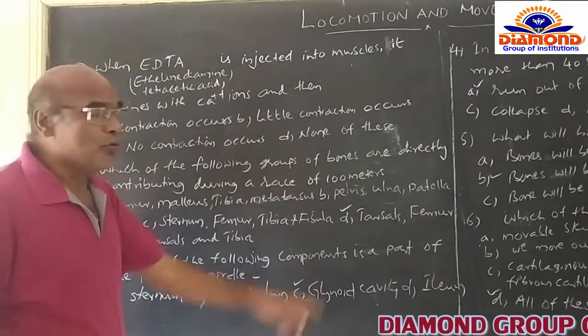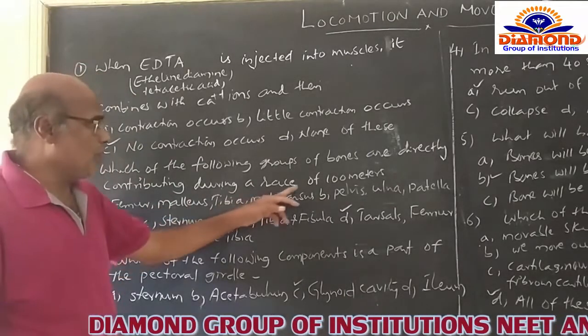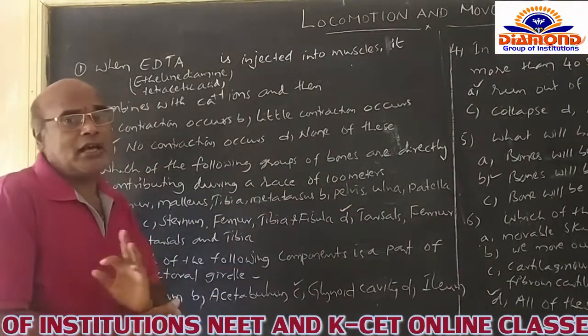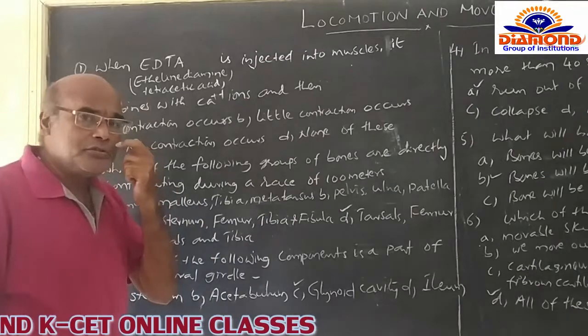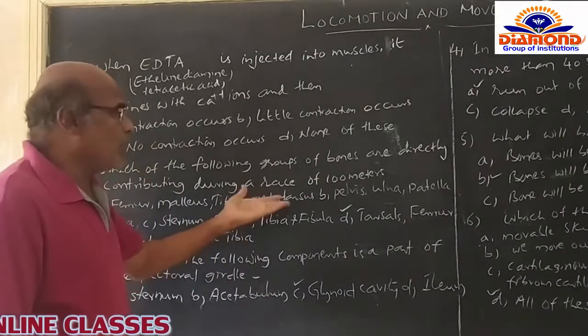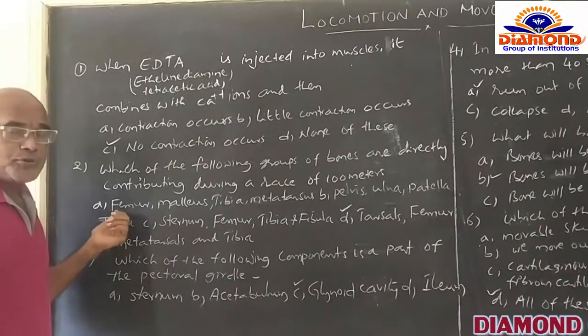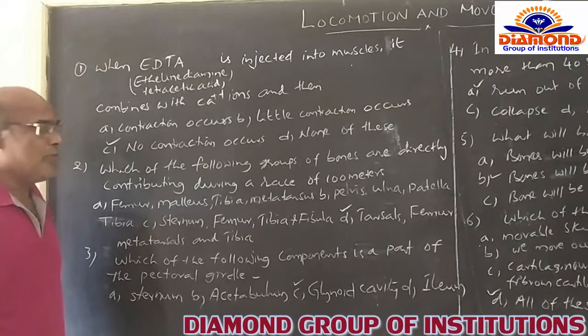Which of the following groups of bones are directly contributing during a race of 100 meters? This question is asking which bones directly help the athlete to win a race. Option A: femur, malleus, tibia and metatarsus.